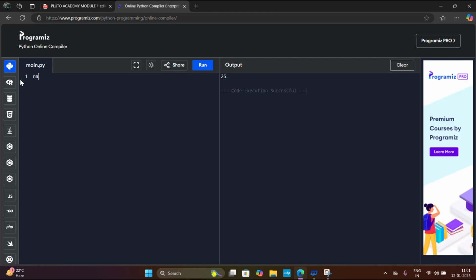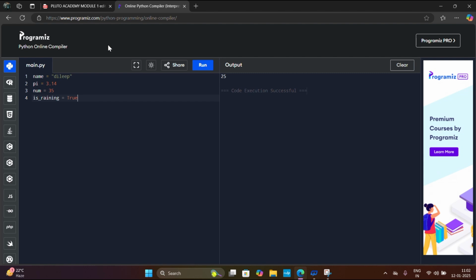Here I will create a variable name and assign a name, Dilip. This is a string data type. Variable pi, and I will assign the value 3.14. This is float data type. I will create a variable num and assign 35. This is integer data type. Here I will create is_raining and assign true. This is boolean data type.